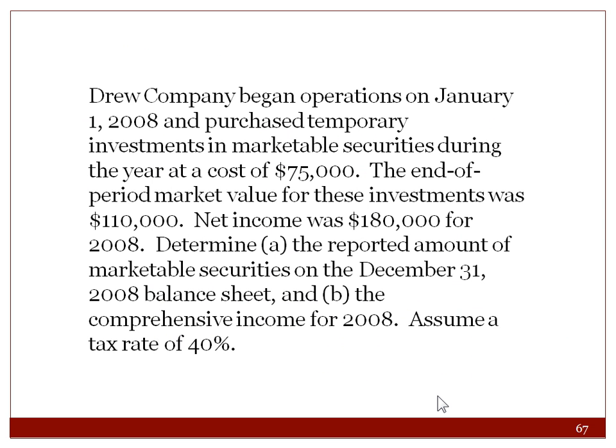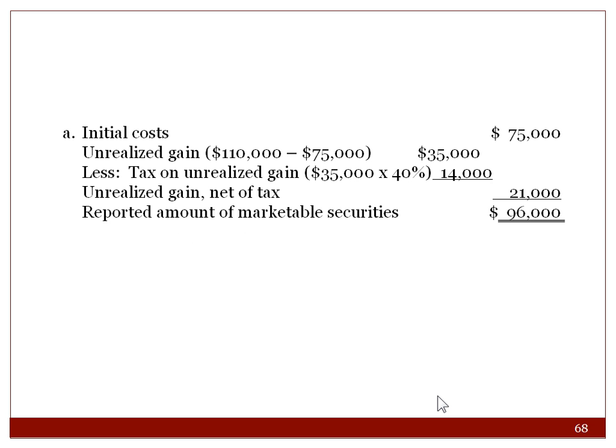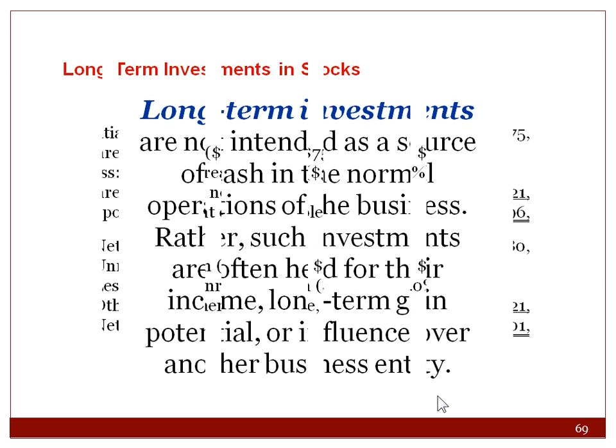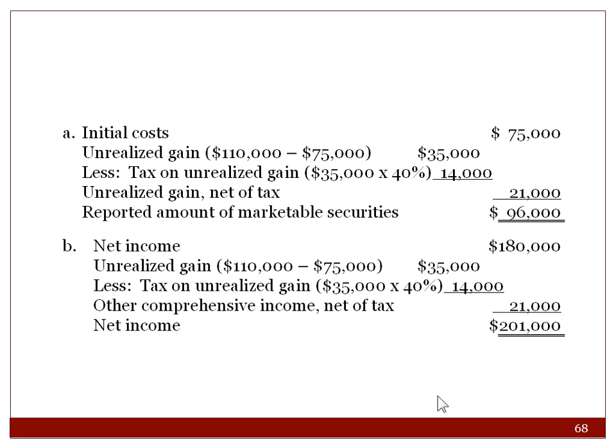Here's another example of a company where the end of the period market value for the investment was 110, and net income was 180. They're asking you to show this in an example. Here's your initial cost, and your unrealized gain less the tax on the unrealized gain is your net unrealized gain, which is your reported amount of marketable securities. So you show it at the cost plus the gain. Then net income plus unrealized gain less tax on unrealized gain is 21,000. So you had net income in Part B of 201.